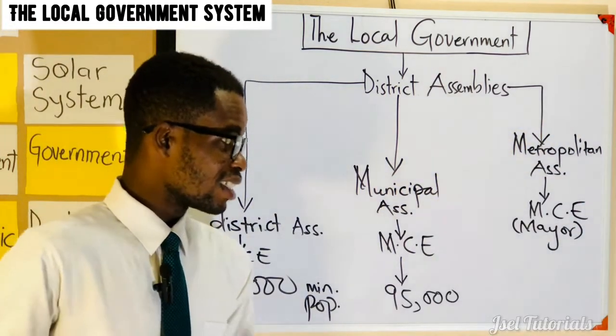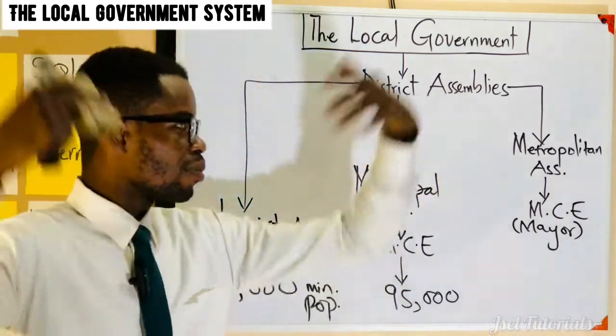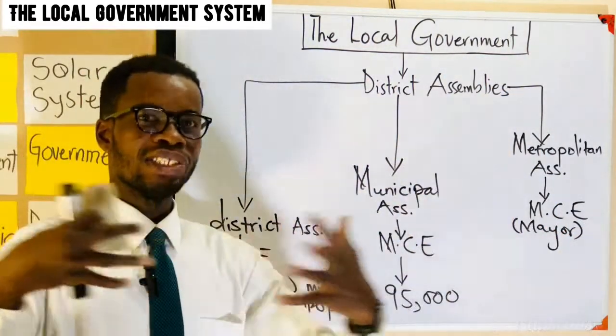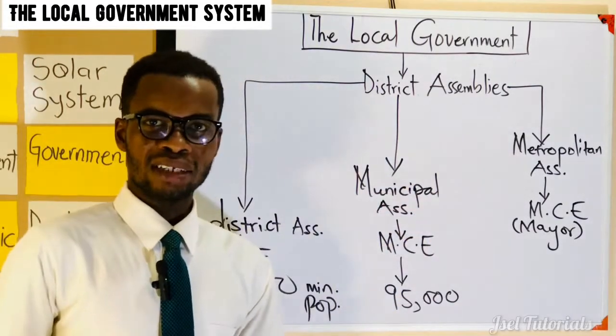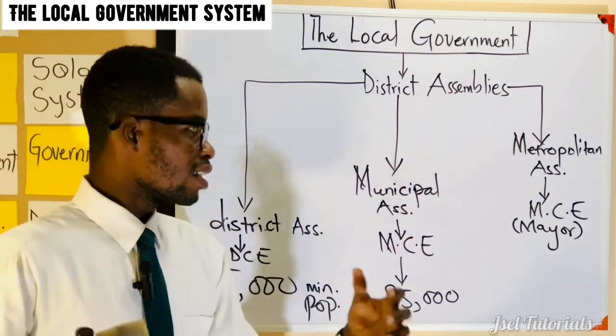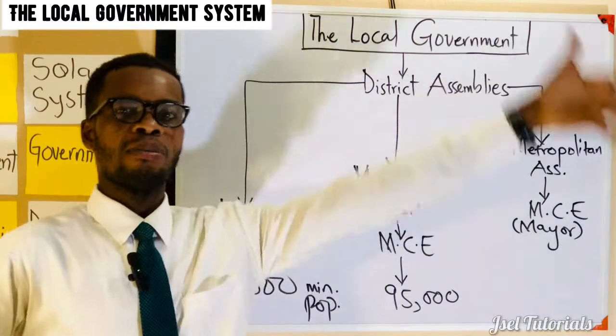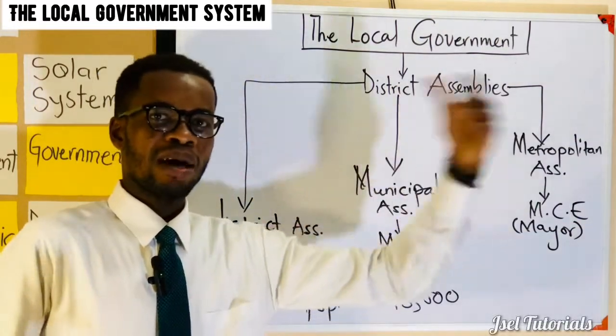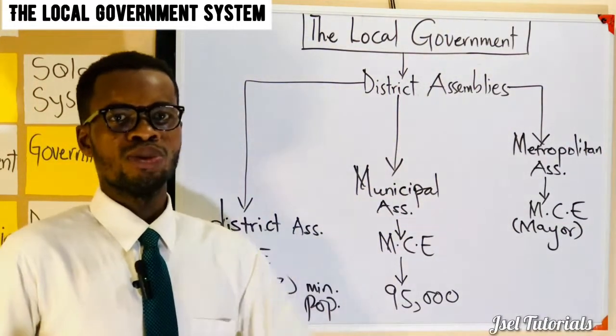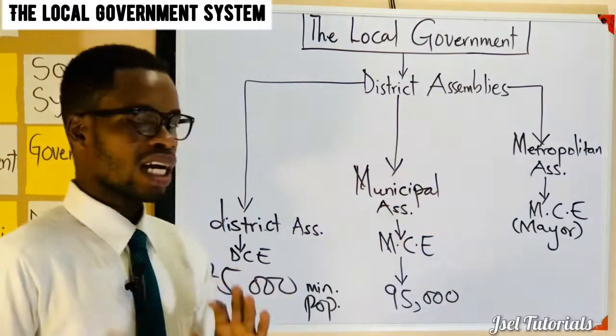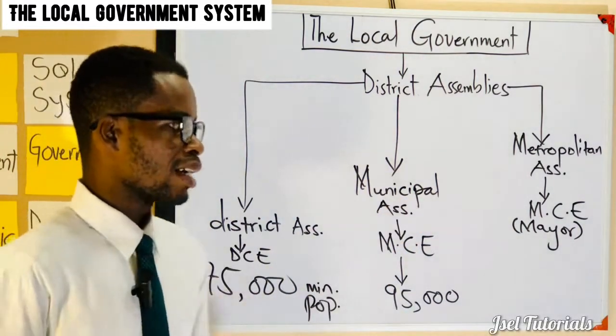Somebody has a question: if the cities grow and we have more cities merging because of how economic activities are growing in that area, they will begin to have megapolis. We begin to have megapolis. So from metropolis to megapolis. So the metros are the cities, and they are headed by a city mayor.